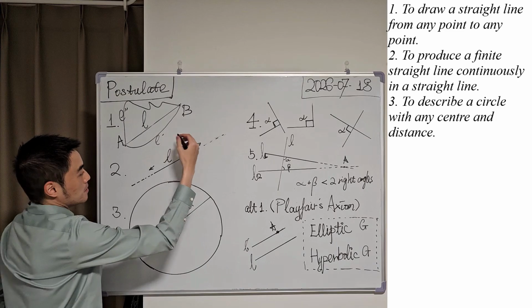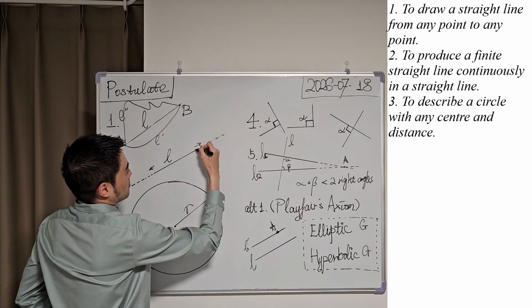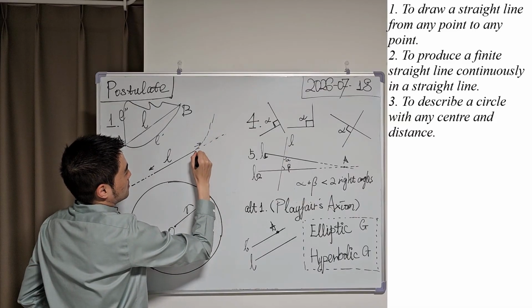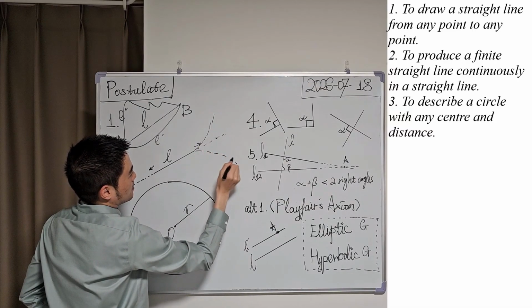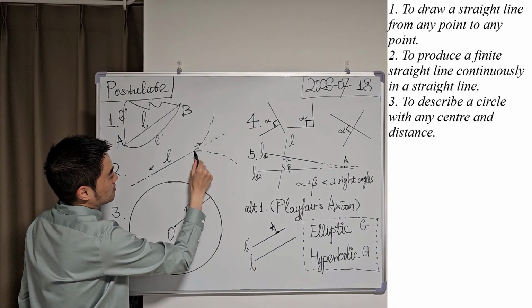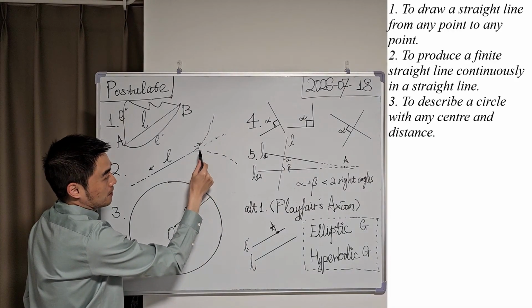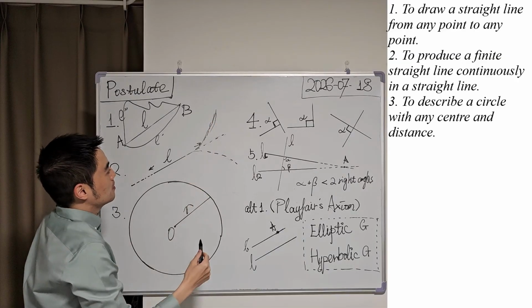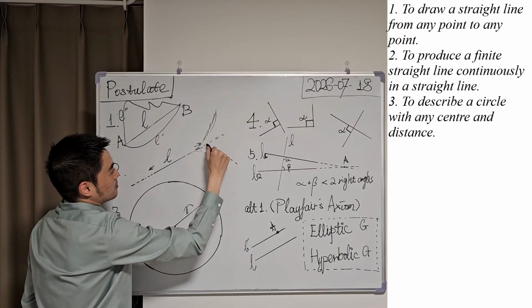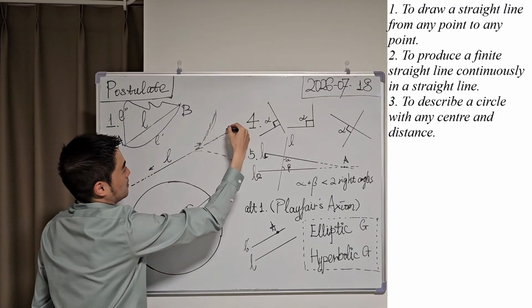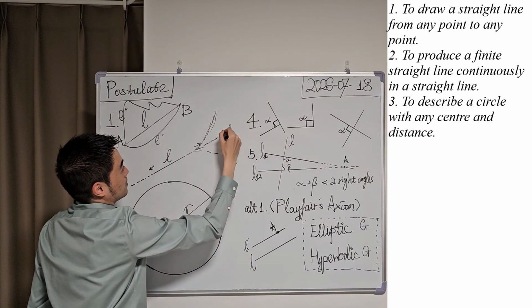For example, if we produce it like this or this, then this is not continuously a straight line. This is neither. So the produced way is unique. We can only produce L in this way.